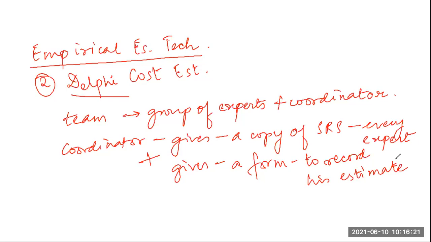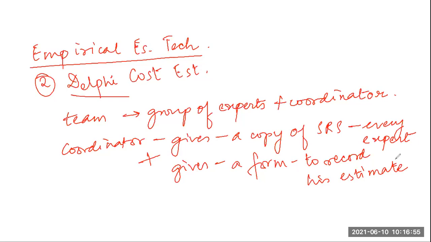How they have arrived at the estimation, any unusual characteristics they have seen, they will write individually in the form and submit it to the coordinator. They will not discuss among themselves. They will apply their own knowledge. It's like giving an exam. You are given a book to study, you study your book, you prepare your own notes, and after preparing the notes, you submit them to the teacher.